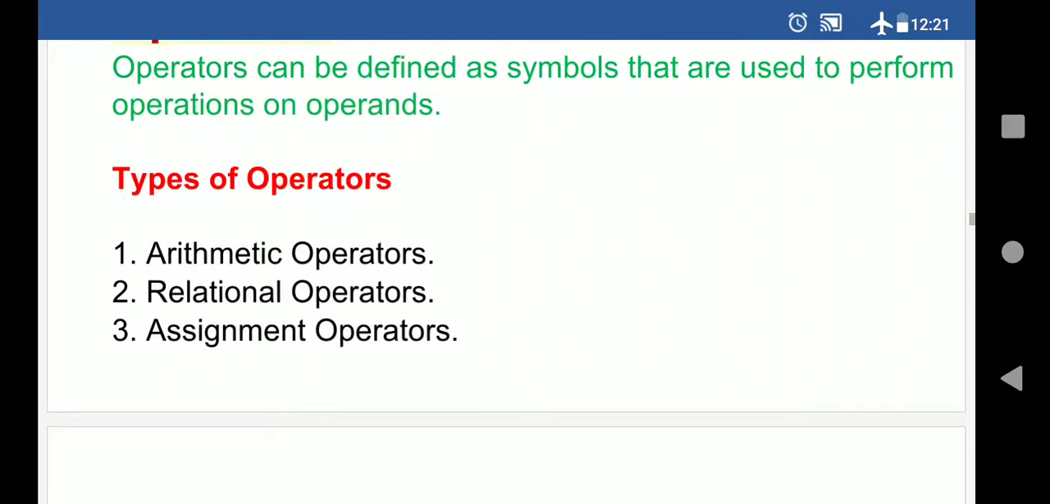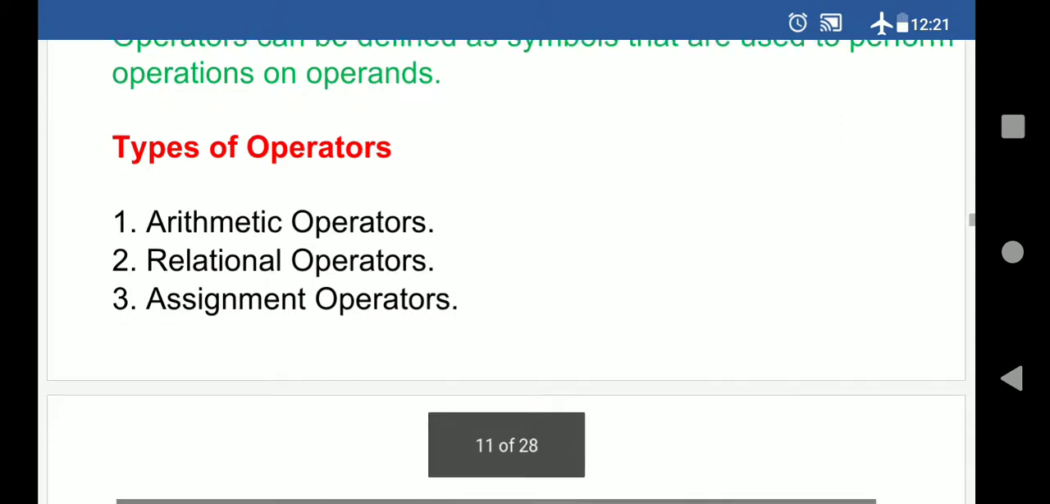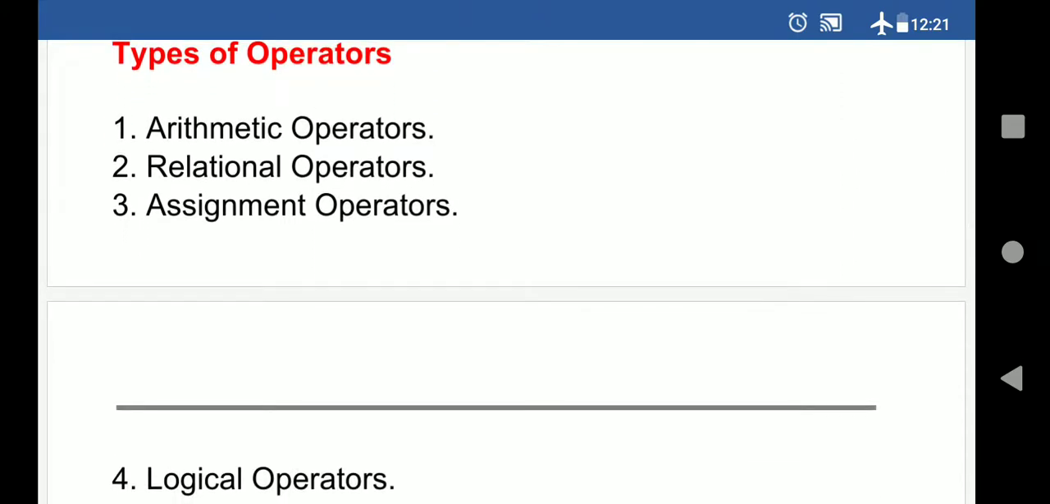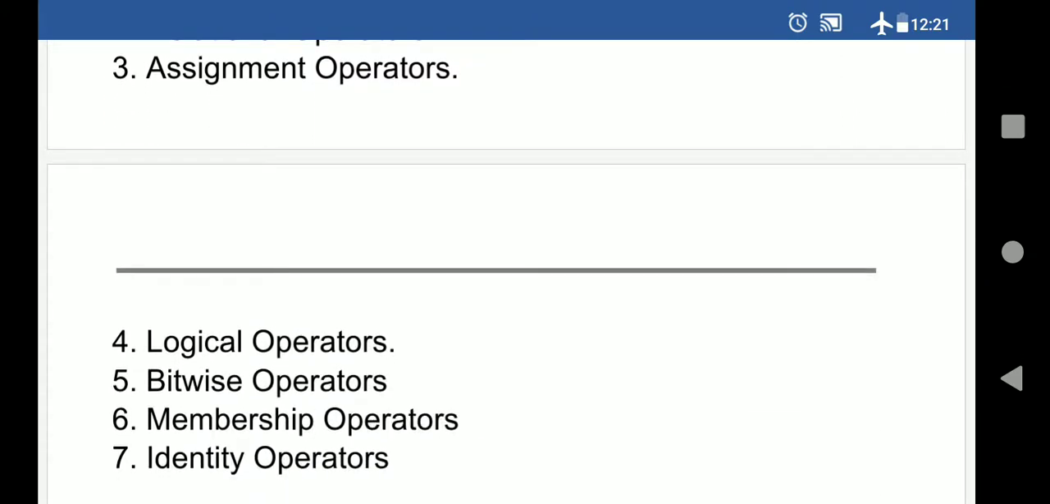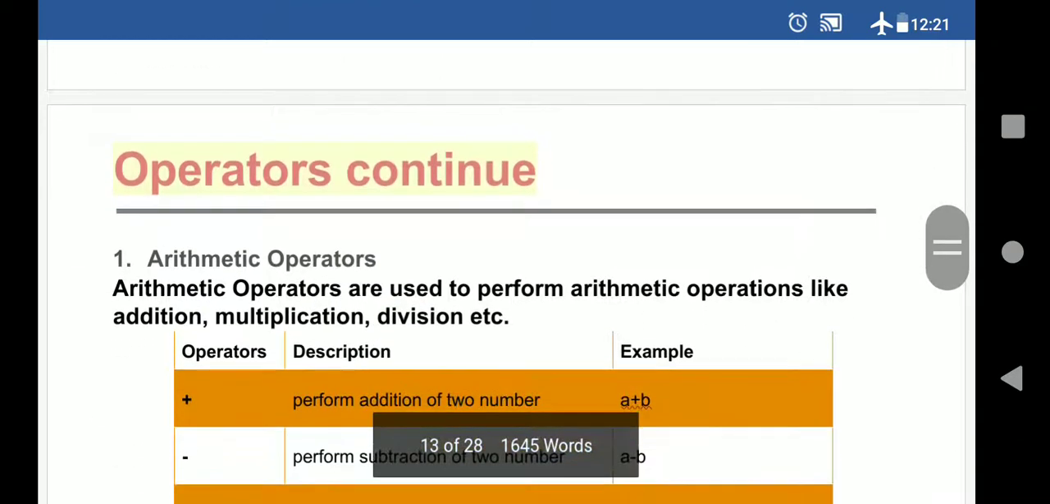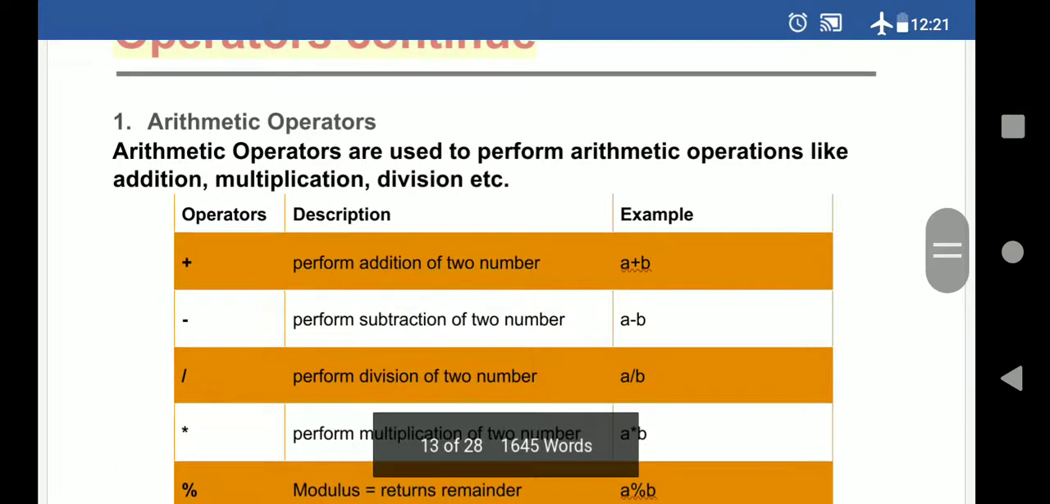As you can see, the types of operator: the first one is the arithmetic operator, then the relational operator, third is the assignment operator, fourth is the logical operator, then bitwise, membership and identity operator. So we will discuss one by one. First of all, the arithmetic operator.